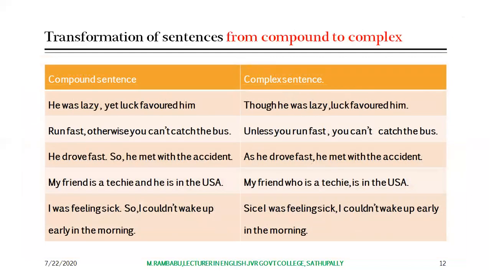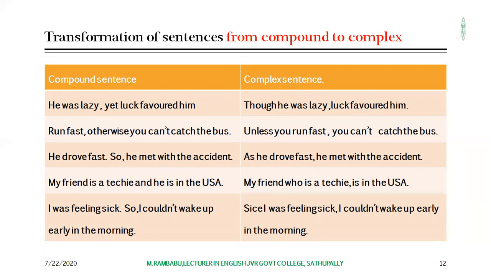And now let's look at another table. Here it shows some compound sentences that have been converted into complex sentences. He was lazy, yet luck favored him. "He was lazy" is one main clause, "luck favored him" is another main clause.